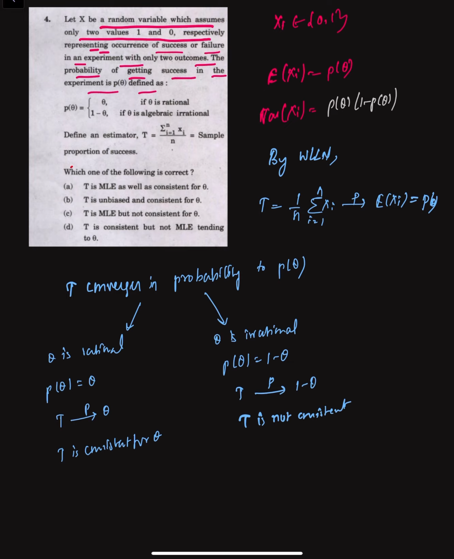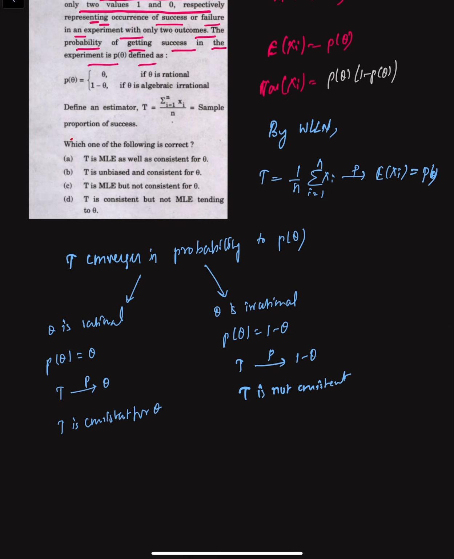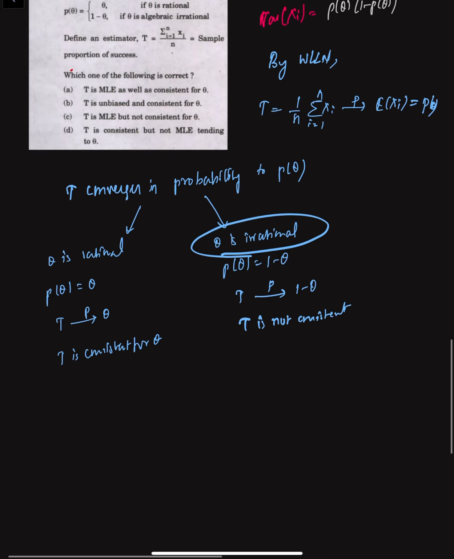Therefore T is not consistent, because consistency of an estimator is required for every possible value of the parameter in its parameter space. Since there exist certain parametric values, like the algebraic irrationals, for which this T is not converging to θ, therefore T is not a consistent estimator of this θ. Next, we also have to check whether it has an MLE or not. So if we